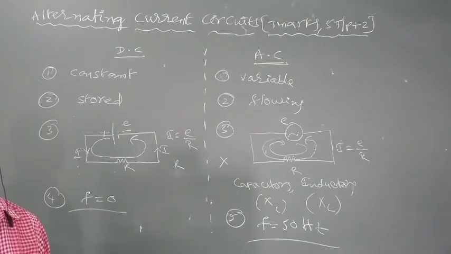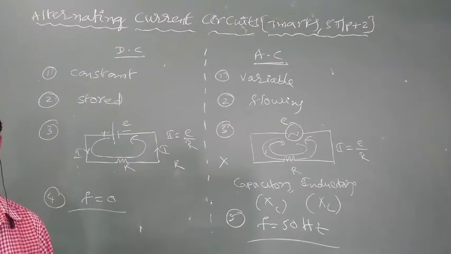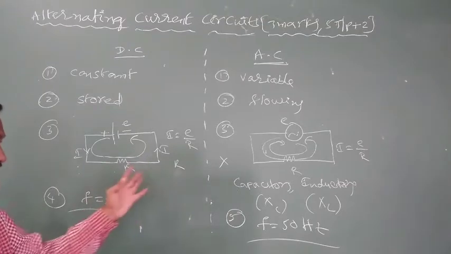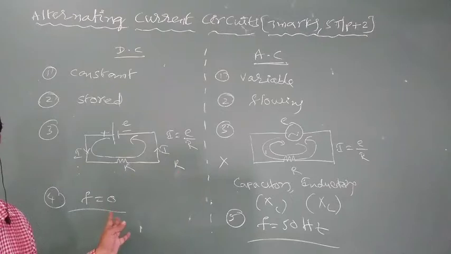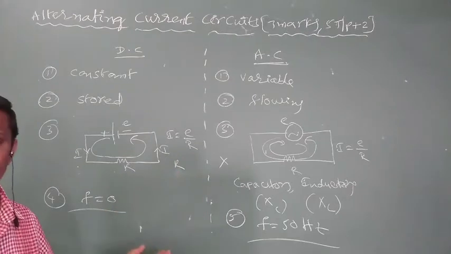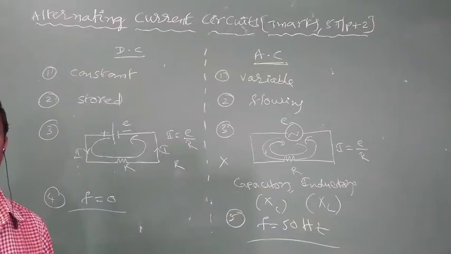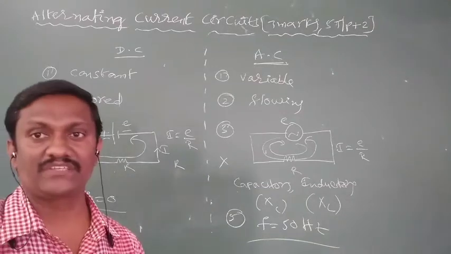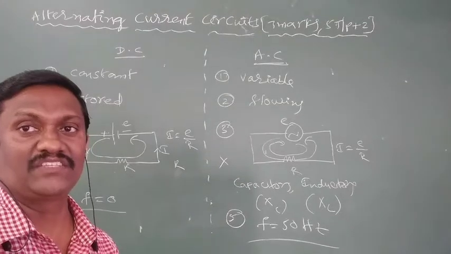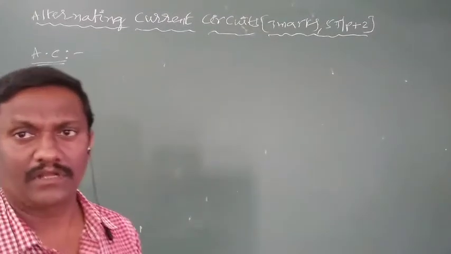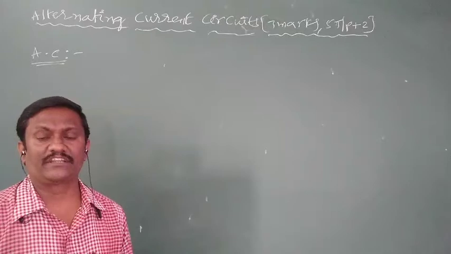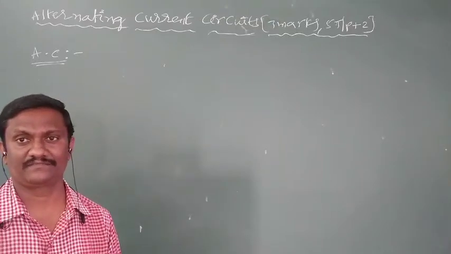So DC means direct current and AC means a variable current. A stored current, a flowing current. The symbol of DC source, symbol of AC source. Resistance, reactance. Frequency of DC source is 0, frequency of AC source is around 50 Hz. So that is about major differences between AC and DC. Totally, we just discussed the differences between AC and DC.